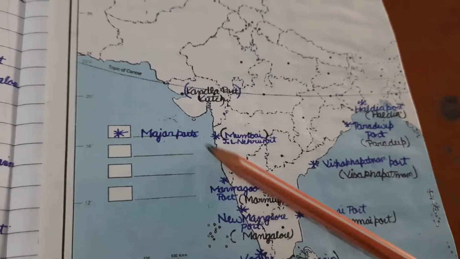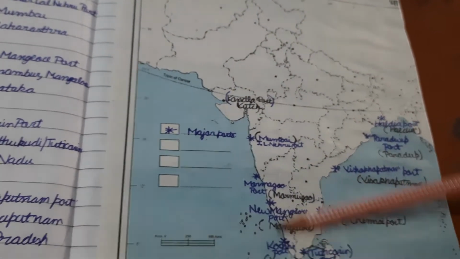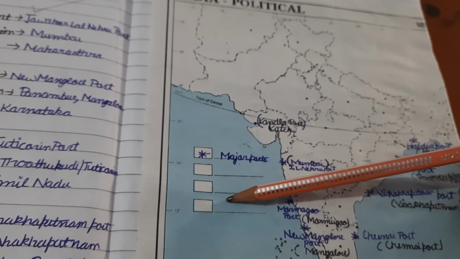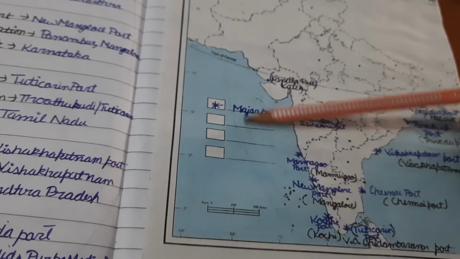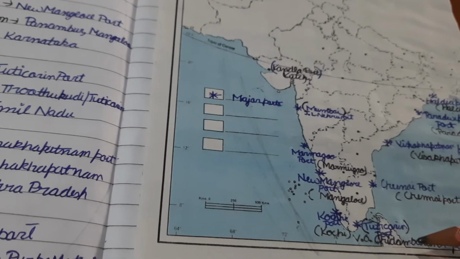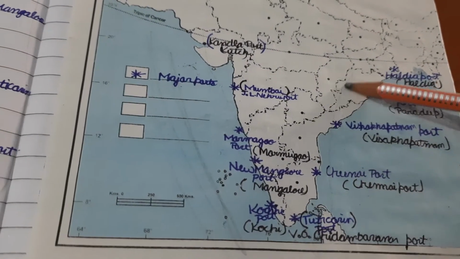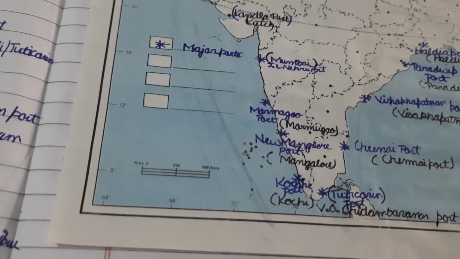This one, first, Kandla, right? This is the side of the map where the Arabian Sea is. It is our western coastal seaports, and these are our eastern coastal seaports.